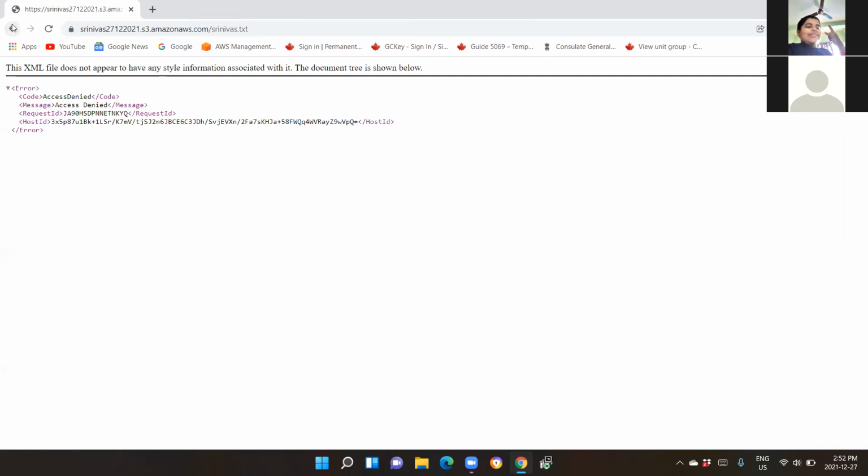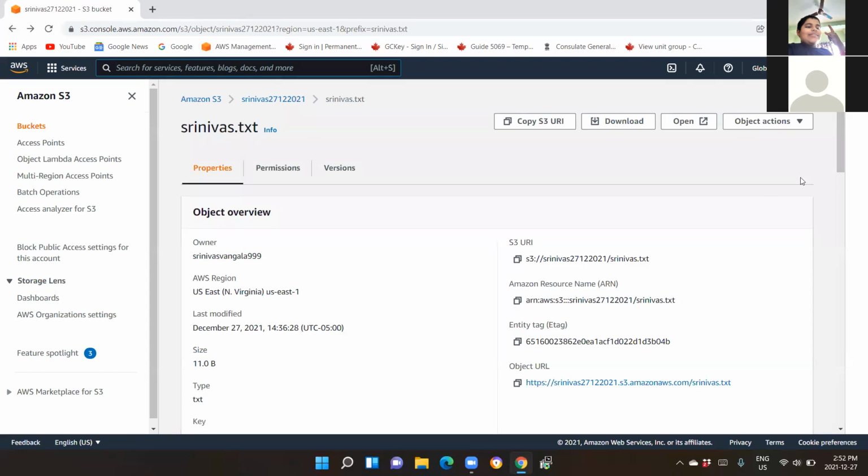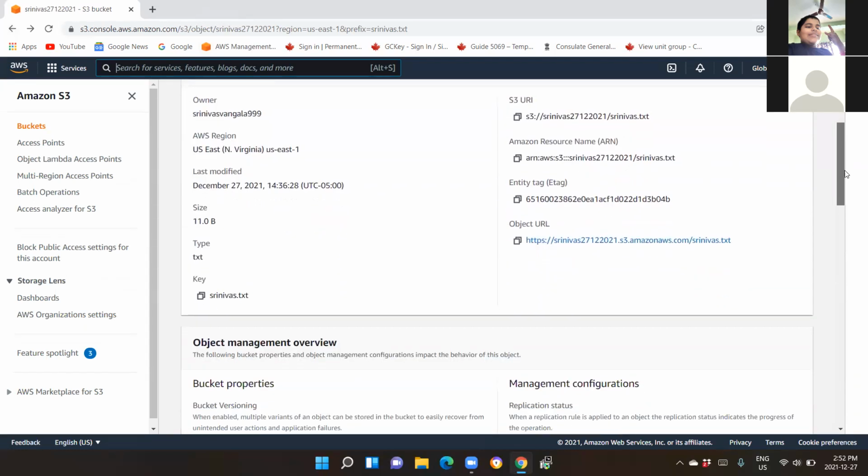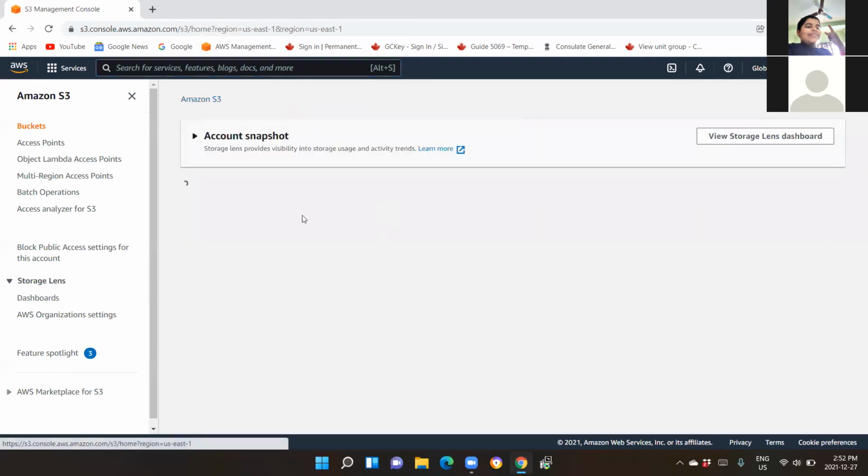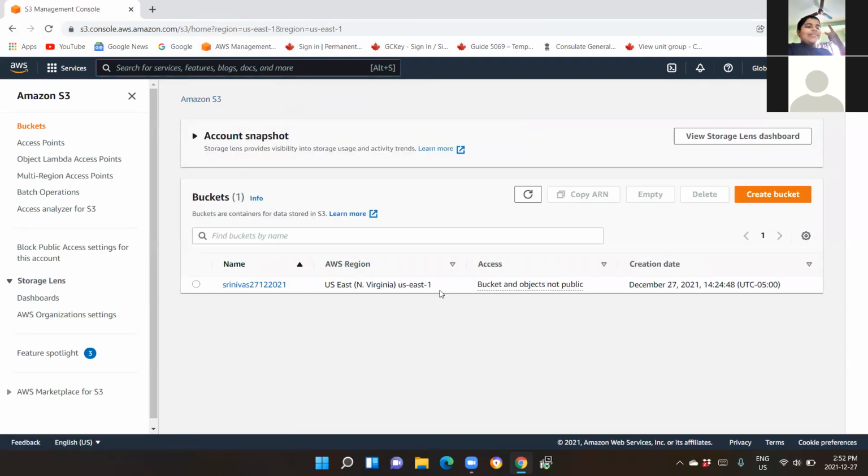Okay. So these are the features of your buckets and objects. How you deal with these objects and ownership and all these things is something you need to identify and do. Any questions so far? Sir, here we have discussed how to make the private bucket into a public bucket, and how to make the objects private or public, right, sir? That is correct. And of course, the objects are chargeable if they exceed a certain limit. Correct.